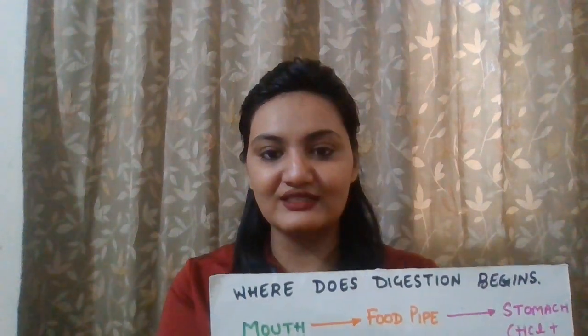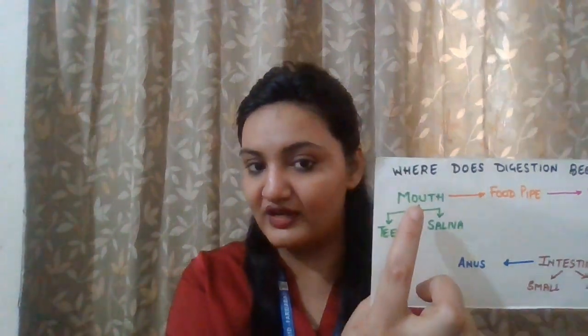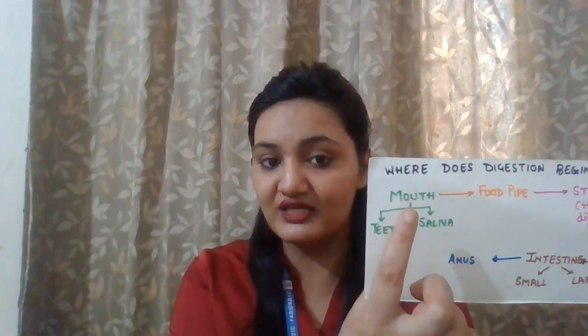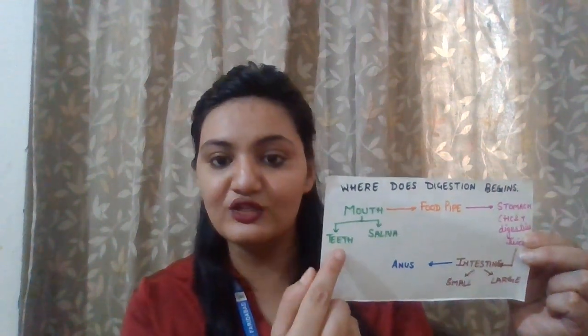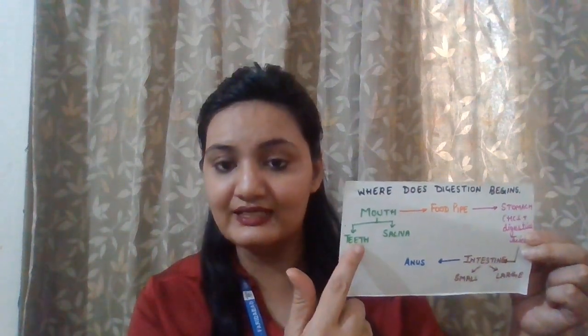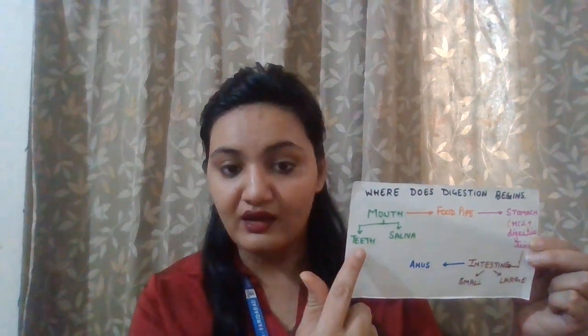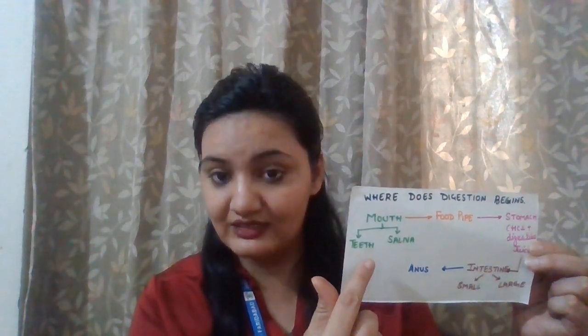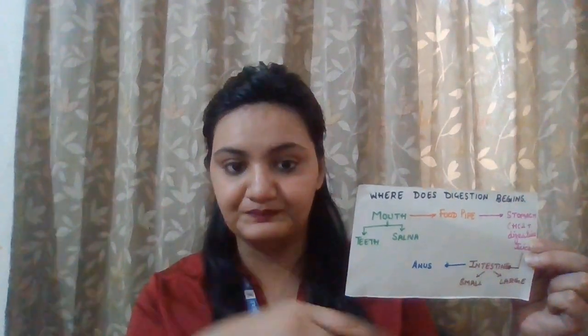Here in front of my screen, you can see the mouth. Number one, where digestion begins, is the mouth. We've already studied about the tongue, and now we are going to talk about teeth and saliva. Teeth help in chewing the food, in breaking down the food. With the help of teeth, the food becomes very much compressed and easy to swallow.